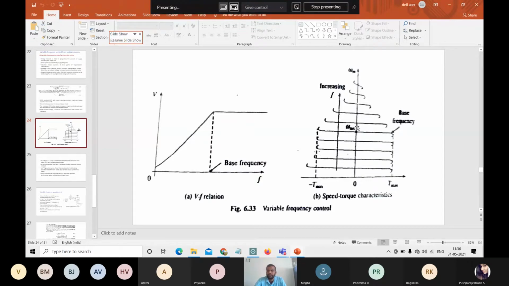So what happens here? The base frequency will be reached here, at the synchronous frequency. At base frequency, the torque is at some constant torque. It will be a maximum at synchronous speed. So that will be the relationship.